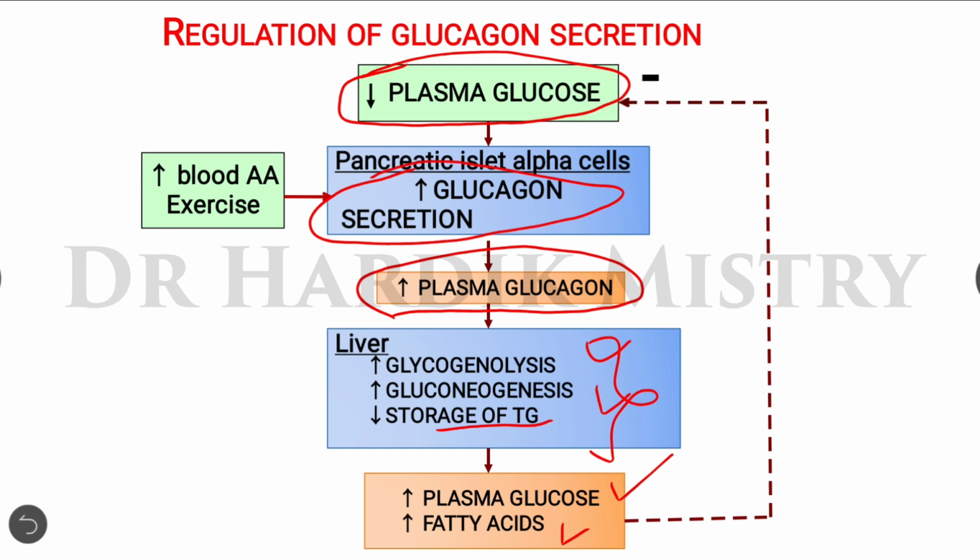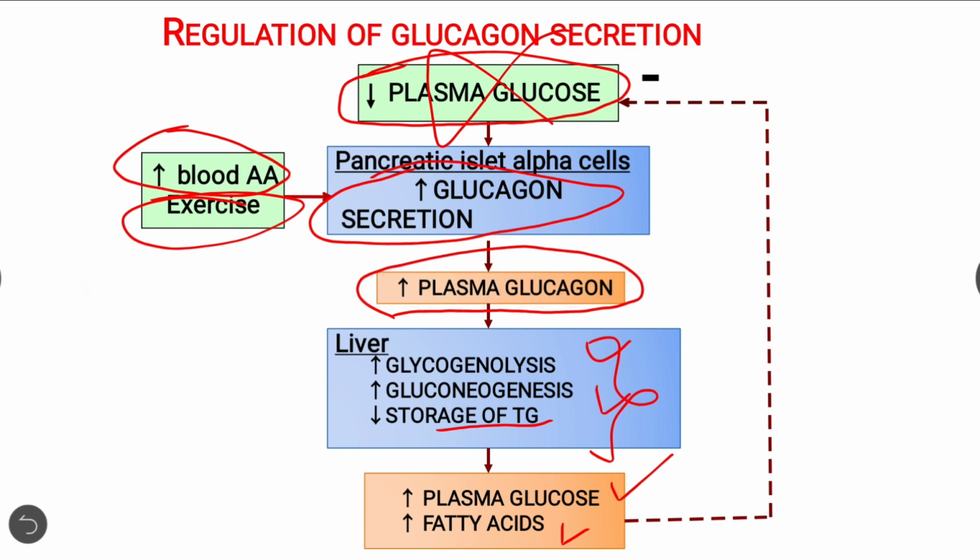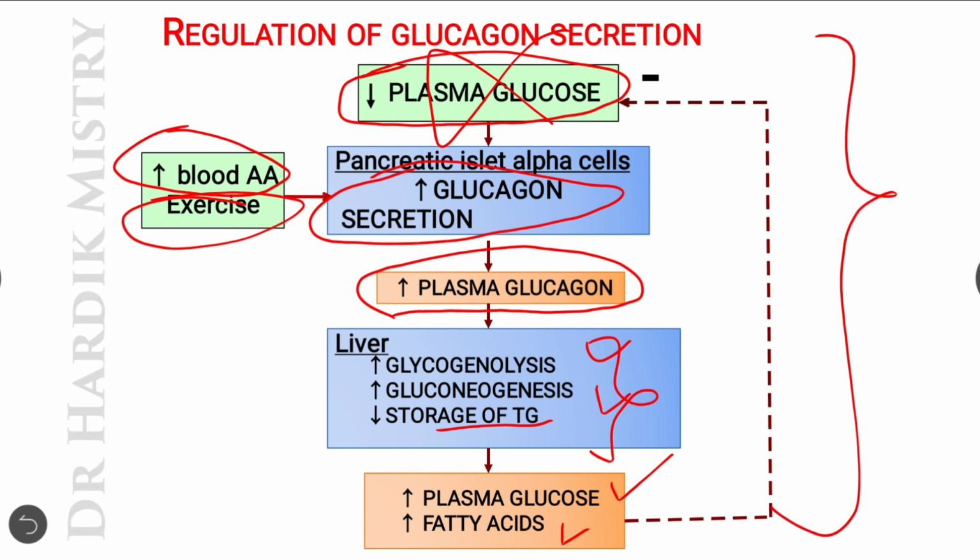Once the plasma glucose level is increased, the triggering factor for the release of glucagon subsides, so that the glucose level inside the blood becomes normalized. Two other factors affect glucagon secretion: an increase in the blood amino acid level as well as exercise. Both of these factors increase glucagon secretion from the pancreatic islet alpha cells. Okay, so that is the regulation of glucagon secretion.